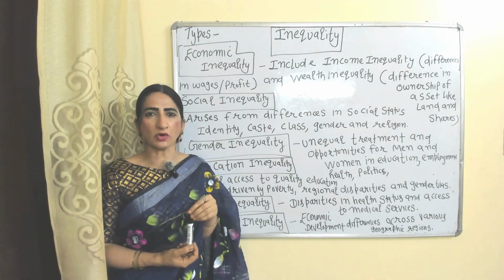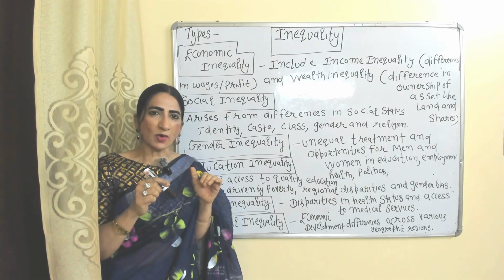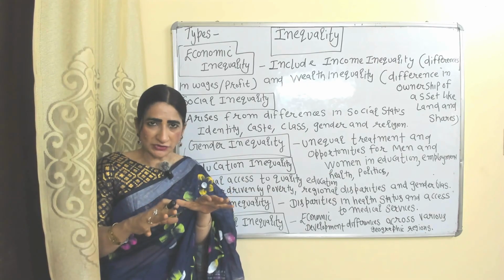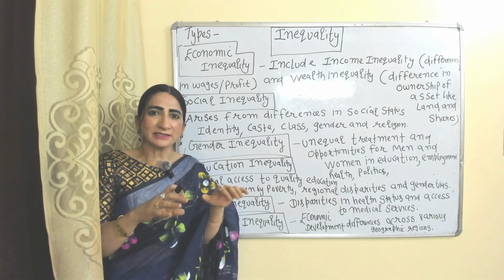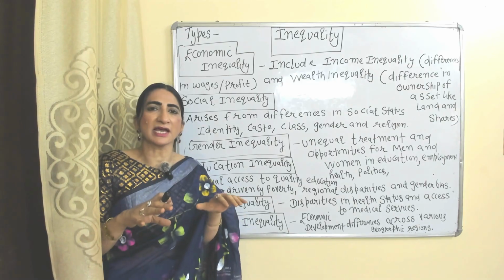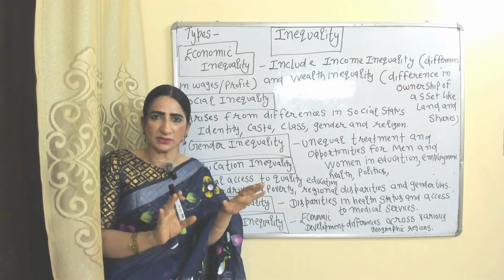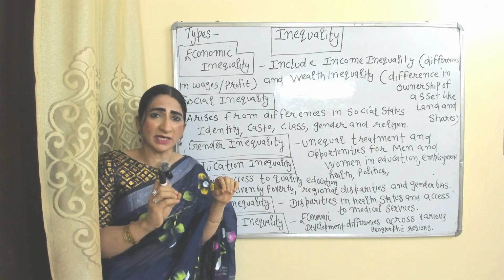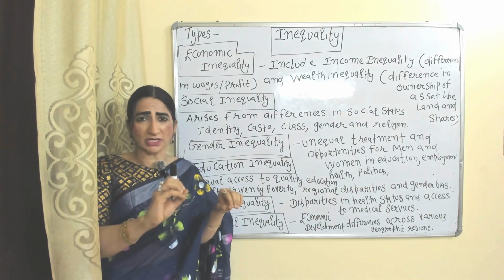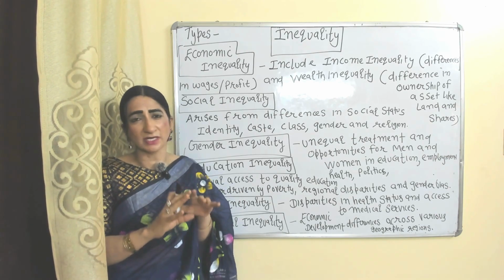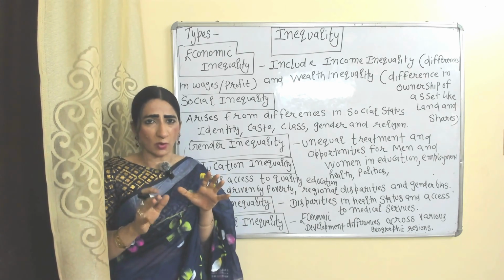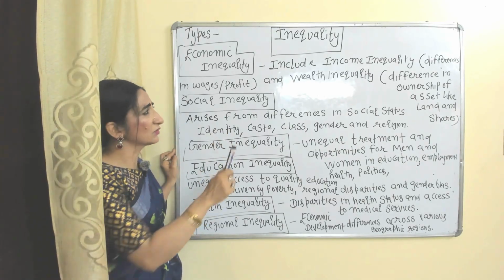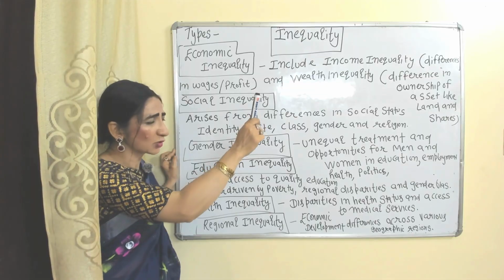Now we are going to talk about inequality. Inequality means unequal distribution of resources, income, wealth, health, education as well as opportunities available in society. A little bit of inequality is okay, but too much inequality leads to many social, economic and political problems. Now we will see types of inequality. Economic inequality includes income inequality and wealth inequality.